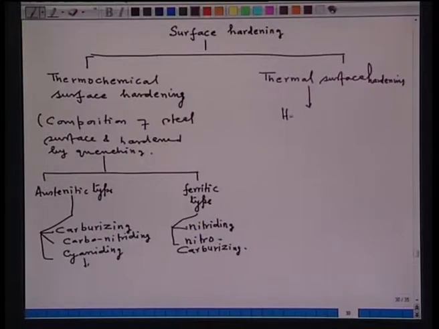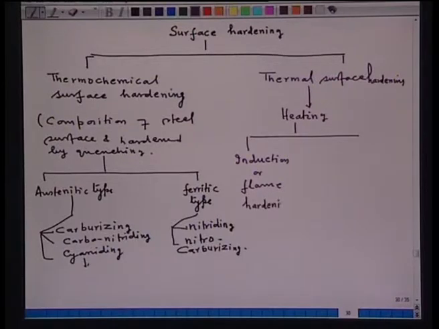You require heating, and heating can be done either by induction or flame hardening. You know, induction is very localized heating, or flame hardening, where you can direct the flame at the part which requires to be heated up. So, induction or flame hardening.